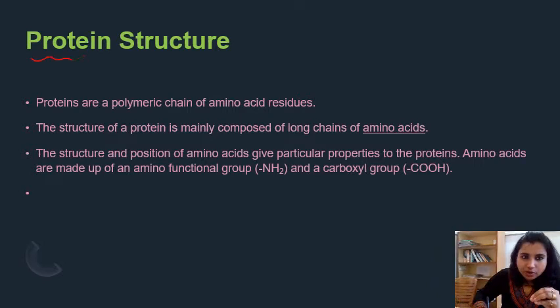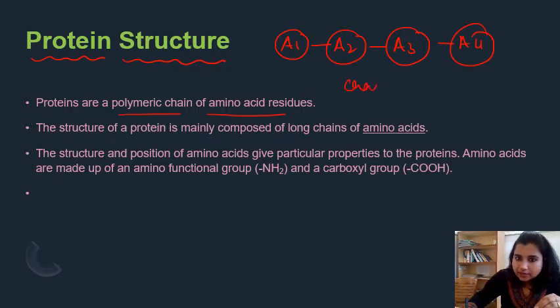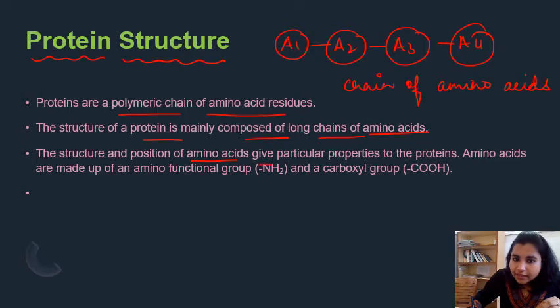Okay, so coming to the structure of protein. If we see the protein structure, proteins are polymeric chains of amino acid residues. Already we have seen that whenever amino acids join together, we call it a protein. So we can also define proteins as a chain of amino acids, right? The structure of protein is mainly composed of long chains of amino acids. The structure and composition of amino acids gives particular properties to the protein. Amino acids are made up of an amino group and a carboxylic group. We know about it. We have seen this, right?